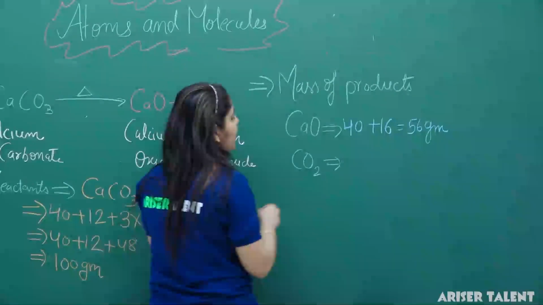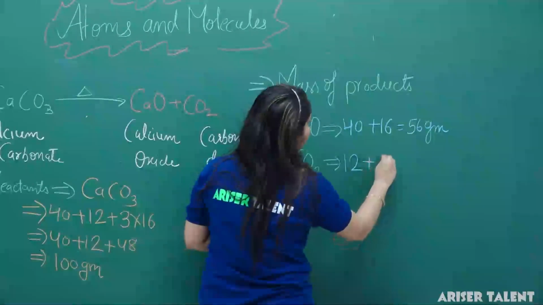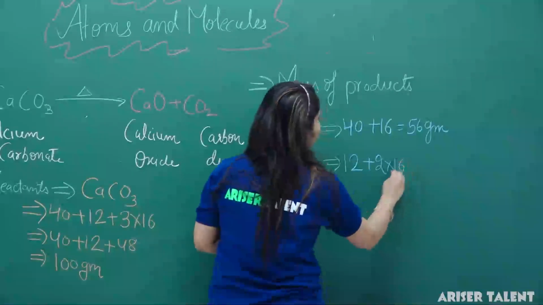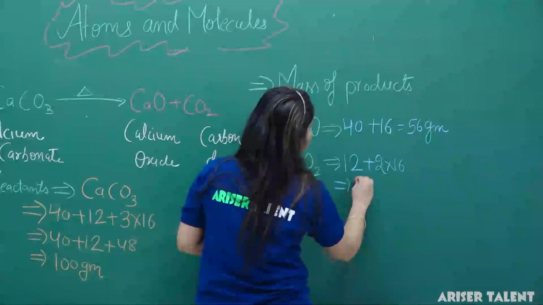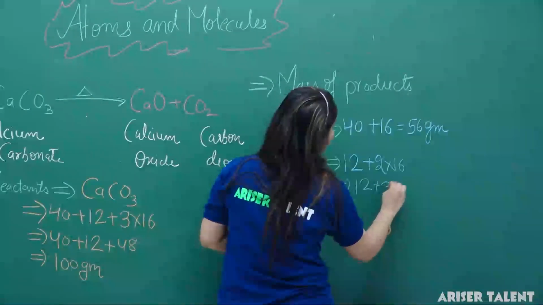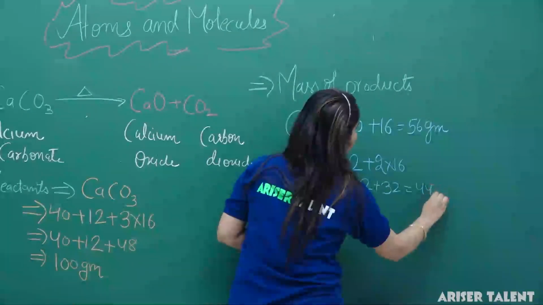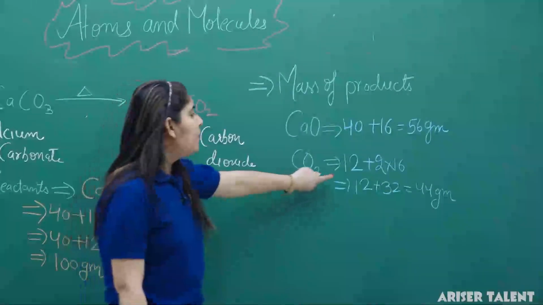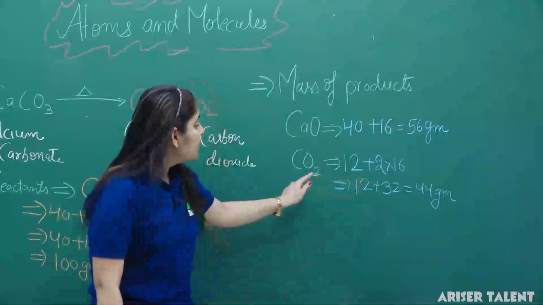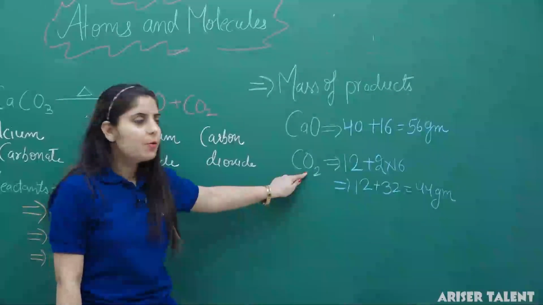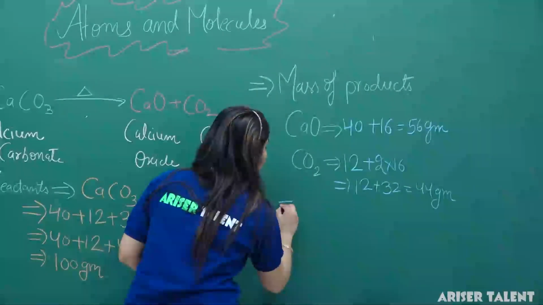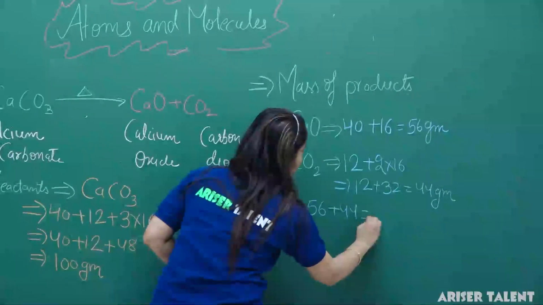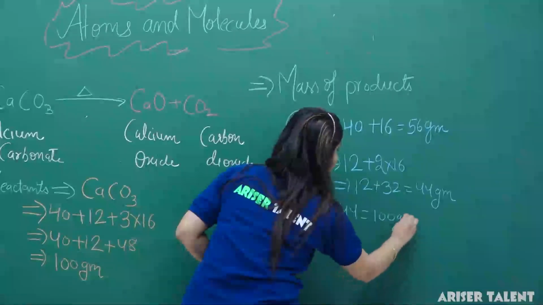The second product we have is carbon dioxide. The mass for carbon will be 12 and we have 2 atoms of oxygen here, and the mass for one element will be 16. So the calculation here is 12 plus 32, that is 44 gram. I am again repeating why I have multiplied the 2 with 16, because here we have 2 atoms of oxygen. So we will calculate the mass of the product. It will be 56 plus 44, that will come to be 100 gram.